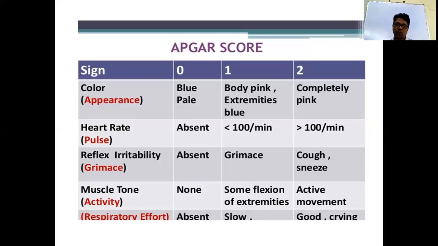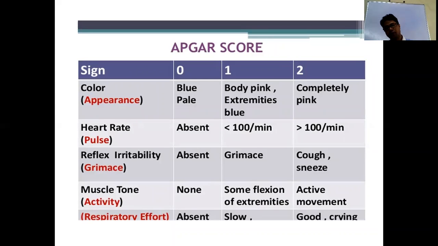Then the Apgar score we have to take at the first minute and at 5 minutes. The first minute Apgar score reflects the arterial blood or the mother's status, so it will not show the outcome of the baby or whether the baby is in severe distress. So the 1 minute Apgar score is not important. You have to take the 5 minute Apgar score. In the 5 minute Apgar score, it should be more than 6. If it is less than 6, it means the baby is in asphyxia stage, and you require resuscitation.